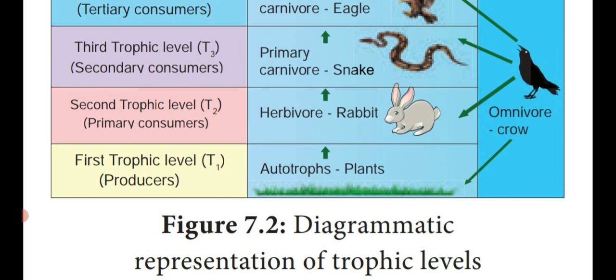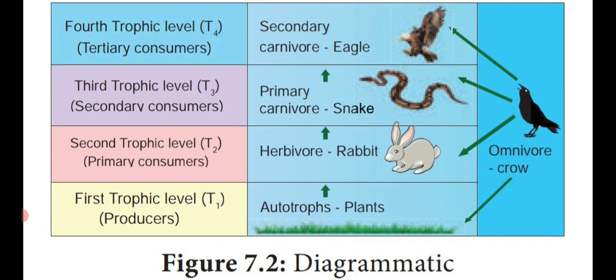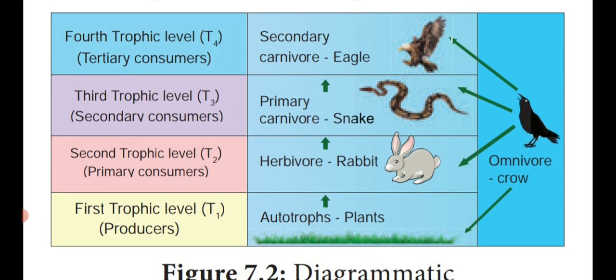Dear students, see the diagrammatic representation of different trophic levels. First, the first trophic level, T1, consists of only green plants, isn't it? So they are said to have autotrophic nutrition. They prepare their own food material by absorbing sunlight, carbon dioxide, water, and chlorophyll pigment. They prepare the food in the form of starch or carbohydrate. So they are known as producers or autotrophs, and they occupy the first trophic level.